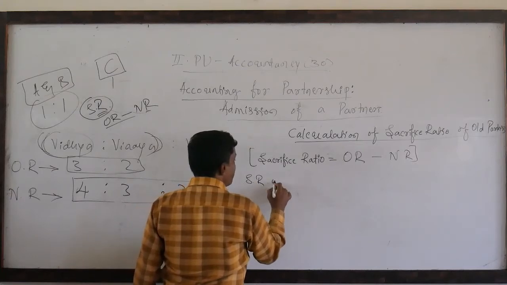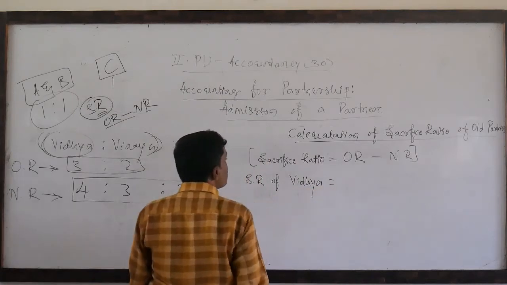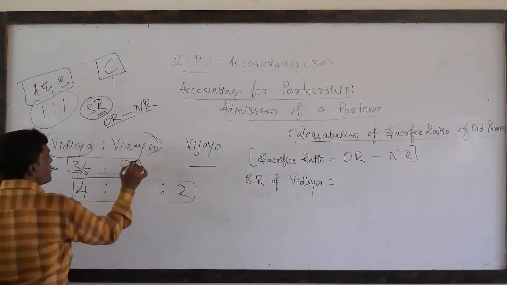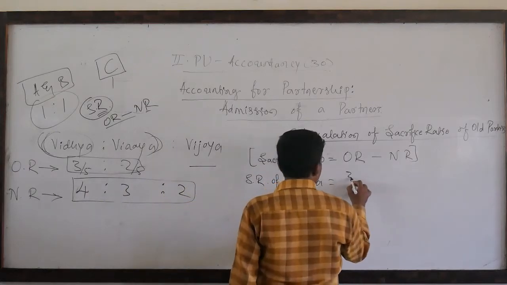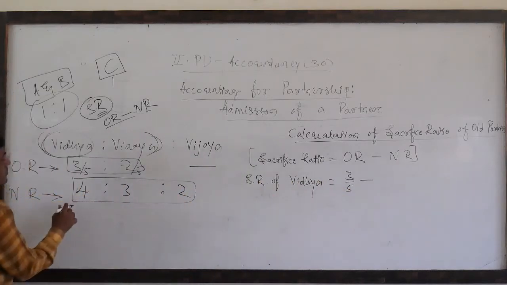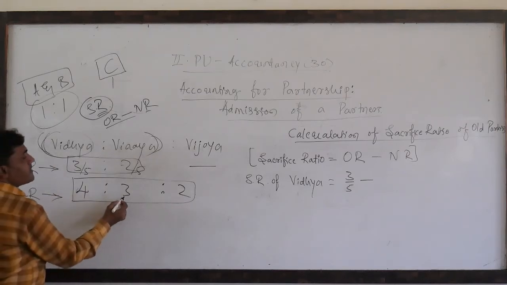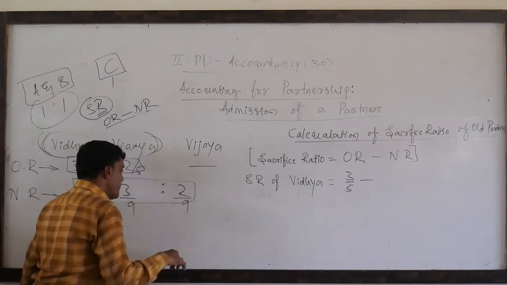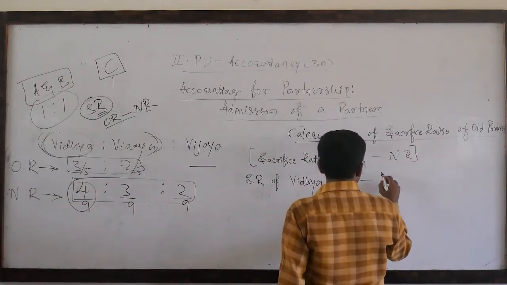Sacrifice ratio of Vidya is equal to her old ratio minus new ratio. Her old ratio 3:2 means 3/5, so 2/5. Her old ratio is 3/5. Similarly, her new ratio: the new ratio of all the partners is 4 is to 3 is to 2. It means 4 plus 3 is 7, 7 plus 2 is 9. So 4 by 9, 3 by 9, 2 by 9. So the new ratio of Vidya is 4 by 9.